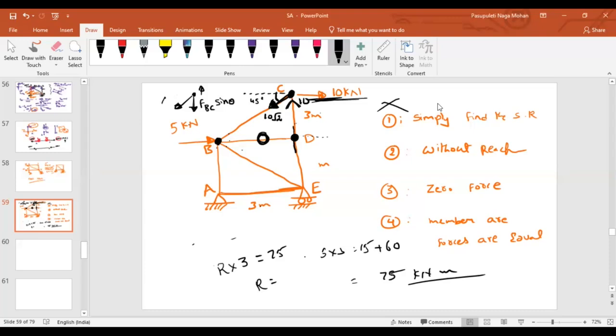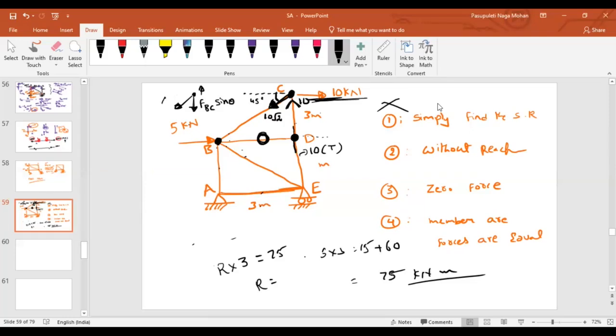What is the force in member DE? This is also the same as that, sir, 10 kilonewton. It is under tension. Now how many are left? We are left with BE, AB, and AE.